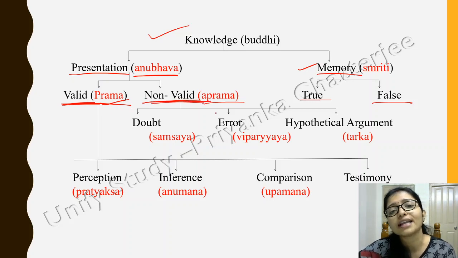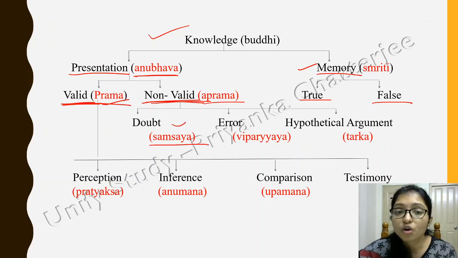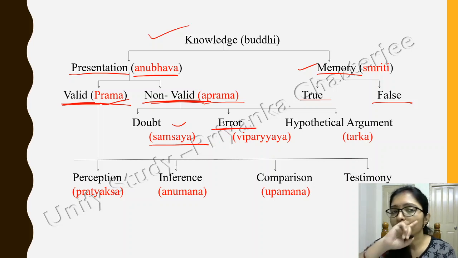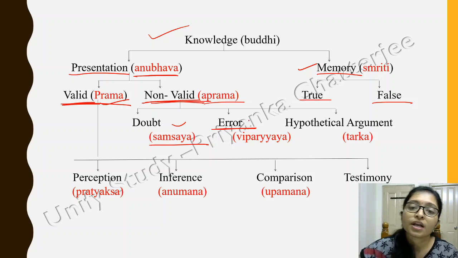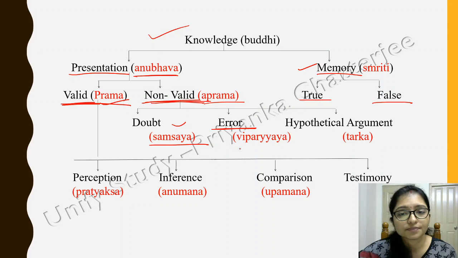When it is non-valid, there can be doubt, that is samsay. Doubt means you have some doubt whether it is valid or not, that is samsay. And error means in your anubhav, in your feelings, there is some bug or error, that is viparyaya, okay.